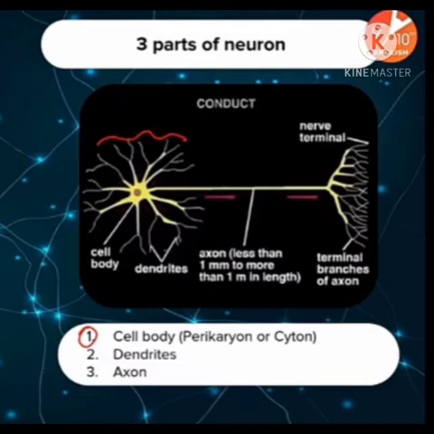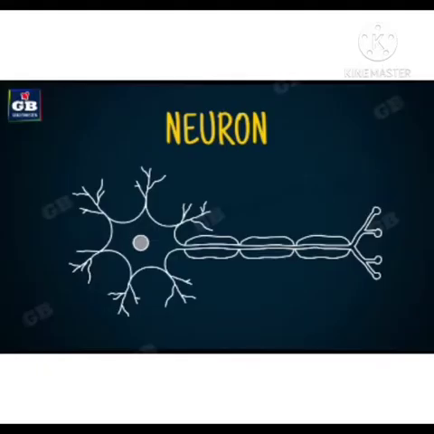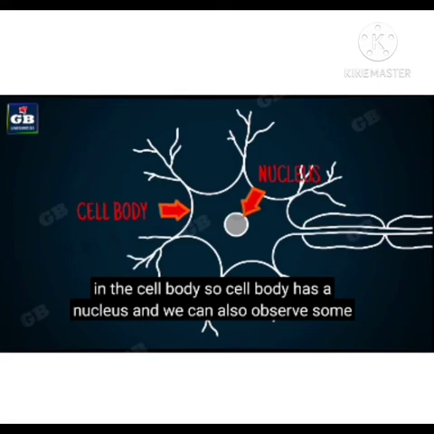So a nerve cell or neuron is actually a cell, and it contains all the cell organelles except the centrosome. And this is the reason a nerve cell does not have the ability to divide, right? And the cytoplasm present in the cell body is called neuroplasm, right? And it also contains a nucleus.